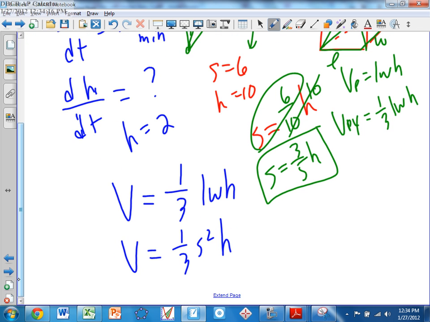Remember guys, remember optimization where we solved for W in terms of L and plugged it in to get rid of one of our variables? We're doing the same thing. We're going to plug this in now so that we have all H's, so that when we take the derivative implicitly, we don't have a product rule anymore. Then we have to square it. Let's go ahead and do that.